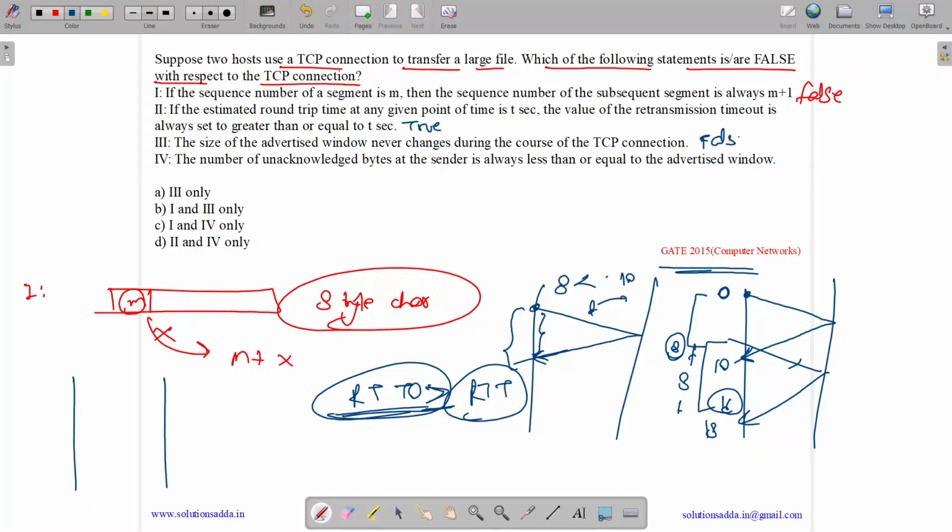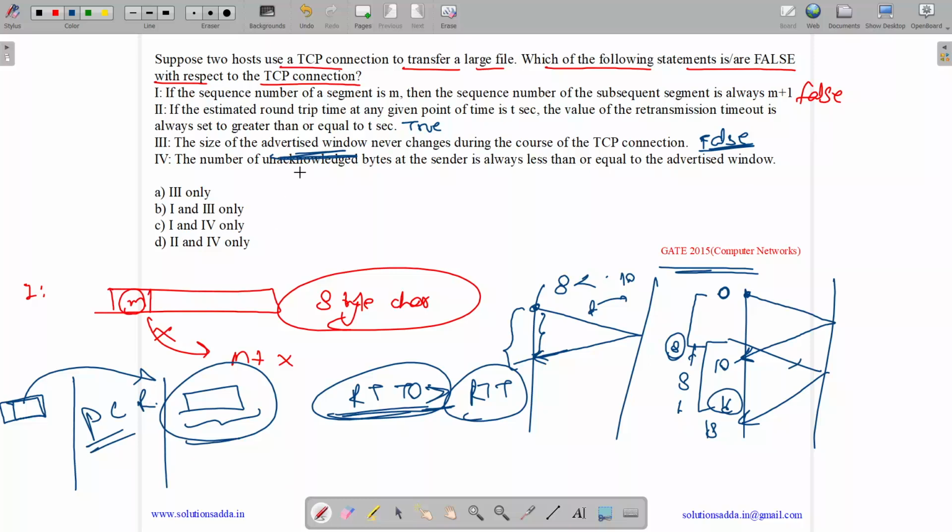Why? Because the size of receiver's window does not change during the course of TCP connection, but the size of sender window keeps on changing based on the processing capability of the receiver. So this is false. The size of receiver window does not change, but the advertised window keeps on changing based on the processing capability of the receiver.